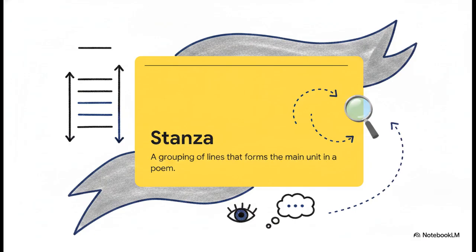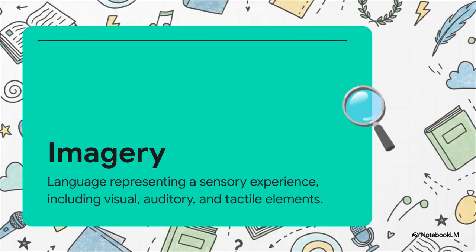And this is key. The poet chose to break those lines exactly where they did to force us to pause and reflect on each specific image. That is something you just don't get in a standard paragraph. Next, we've got to examine the poet's diction and imagery.